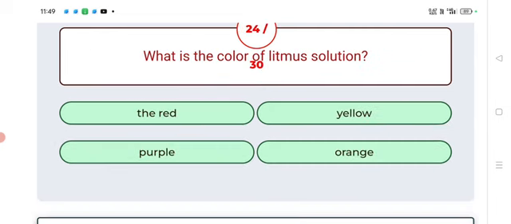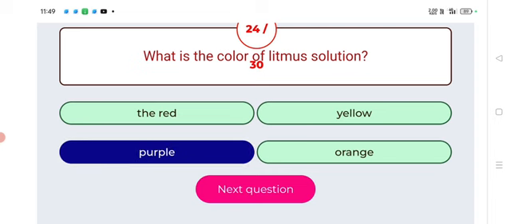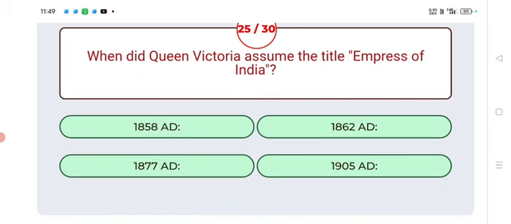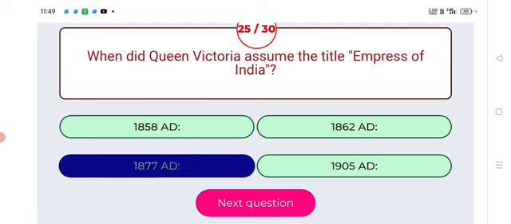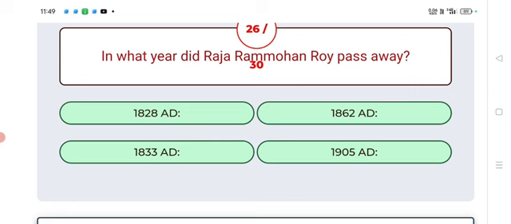What is the color of litmus solution? Answer: purple. Next. When did Queen Victoria assume the title Empress of India? 1877. Next. In what year did Raja Ram Mohan Rai pass away?